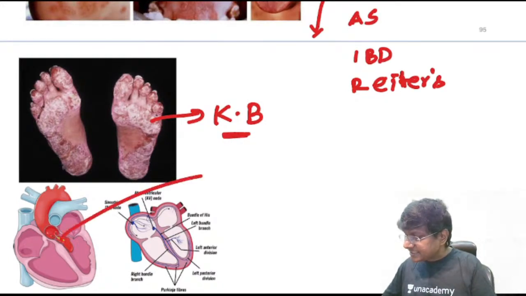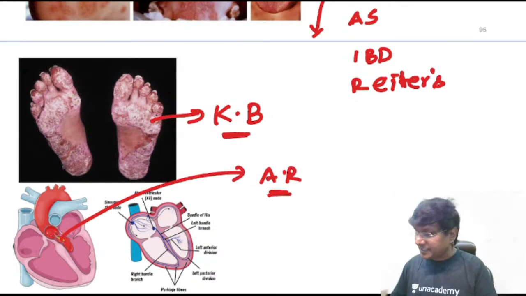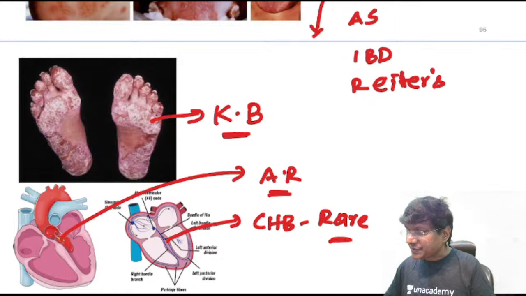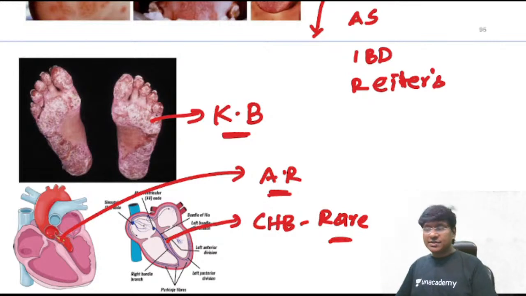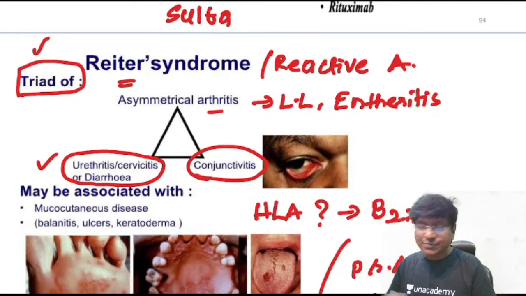Now in these individuals, there is also cardiac involvement, in the form of aortic regurgitation. And there can even be complete heart block, but this is a rare manifestation in patients with Reiter's or reactive arthritis. So these are the features of Reiter's or reactive arthritis, but this particular triad is very important.